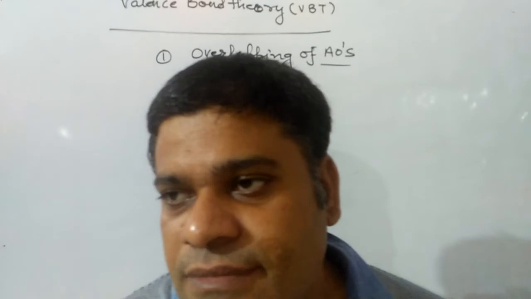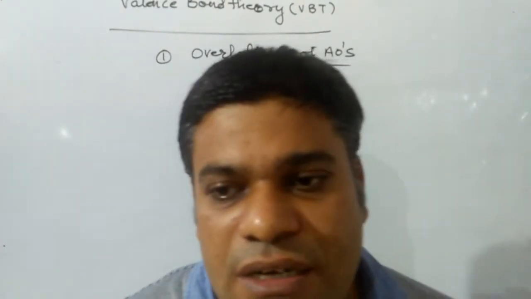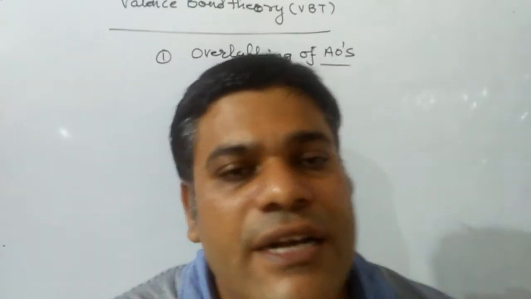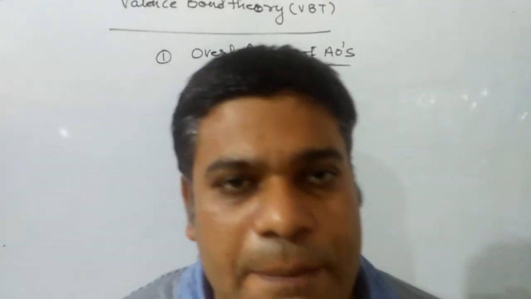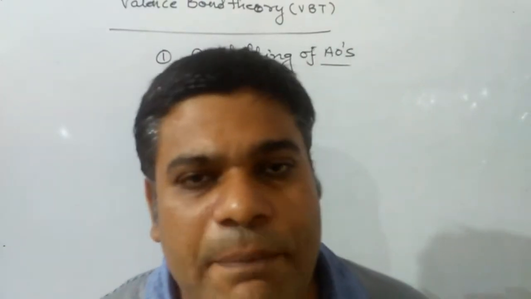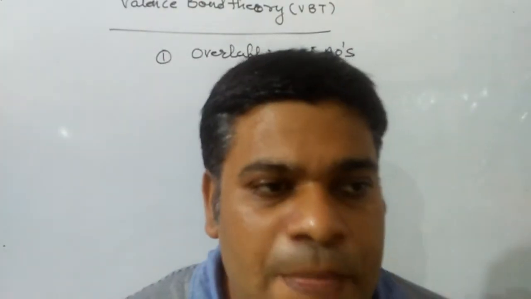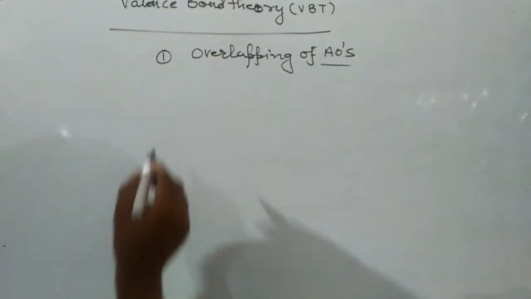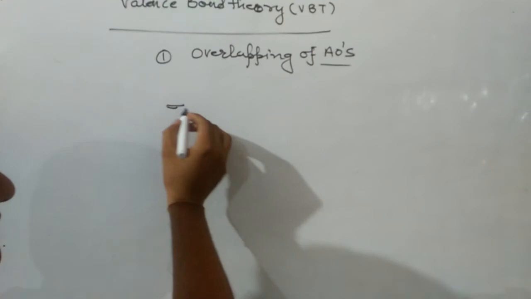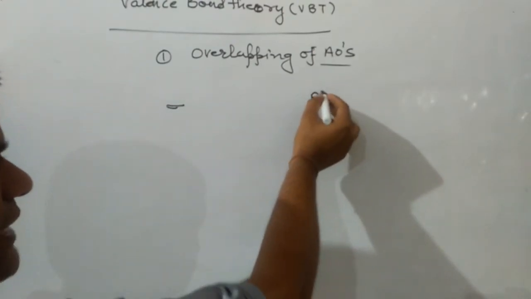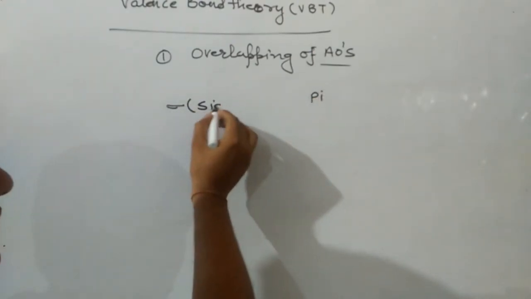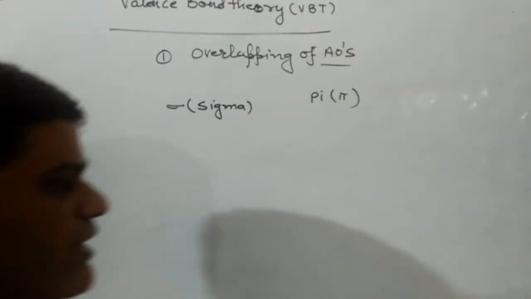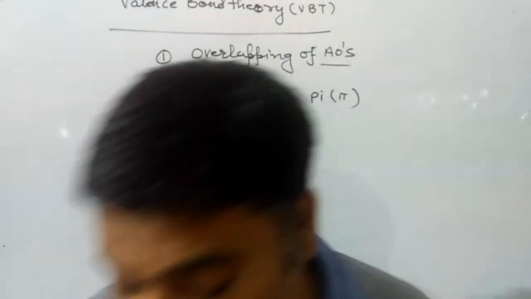Next point, the strength of the covalent bond depends on the extent of overlapping. The greater the extent of overlapping, the stronger the covalent bond will be. And on the basis of extent of overlapping, the covalent bond can be of two types, sigma bond and pi bond. It is a very, very important topic.